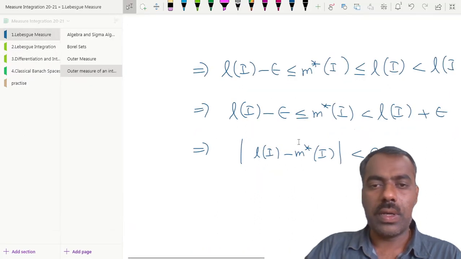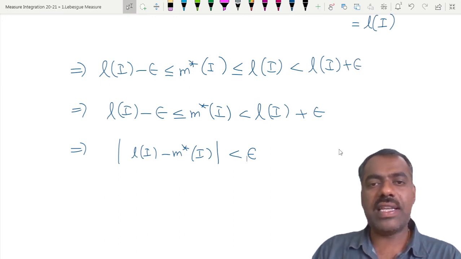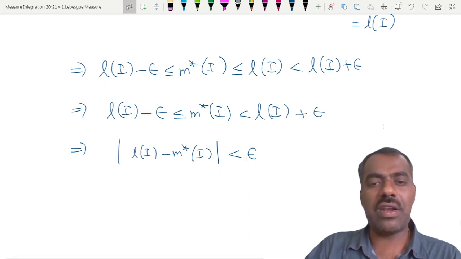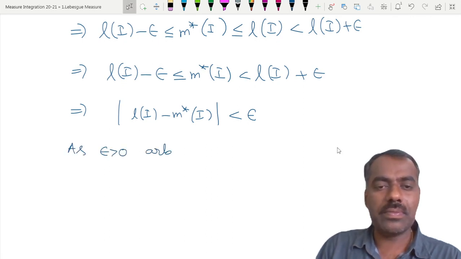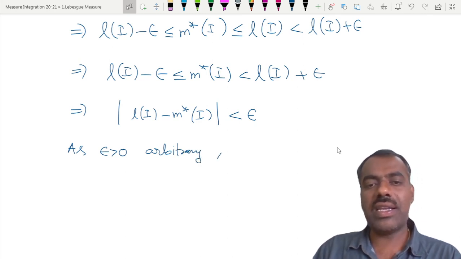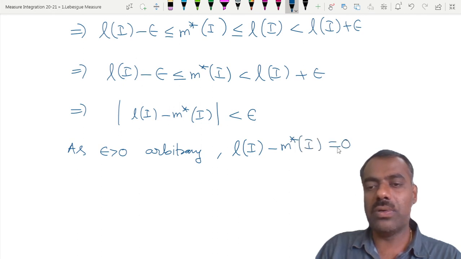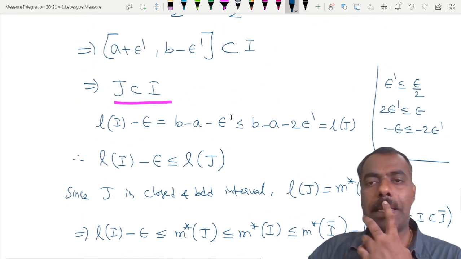Because L of I minus epsilon is less than or equal to m star of I, which is less than L of I plus epsilon, that shows that the modulus of L of I minus m star of I is less than epsilon. Now again, as epsilon is arbitrary, we can take it however small it may be. What you get is this is greater than or equal to 0 and less than epsilon, which means it has to be 0. That means L of I minus m star of I should be equal to 0. That shows that m star of I is the same as the length of I. Right? Is the second case clear?